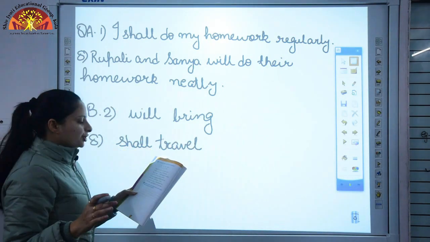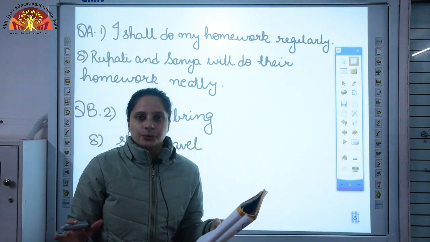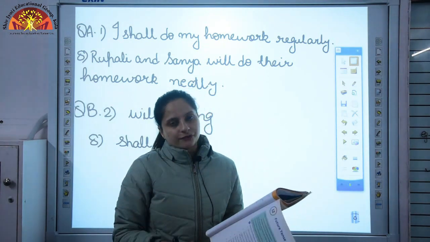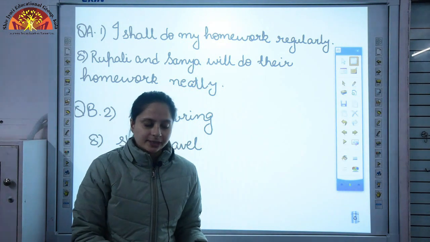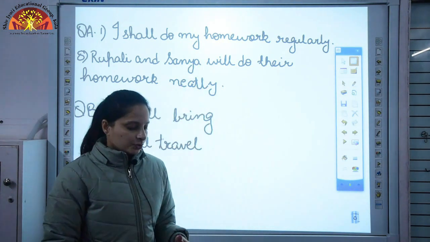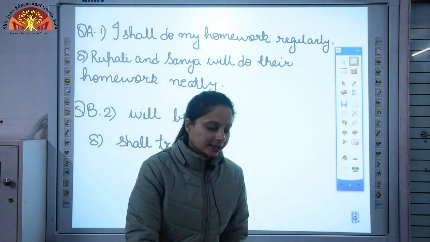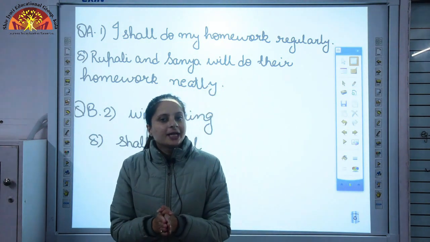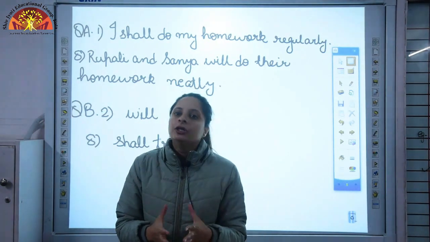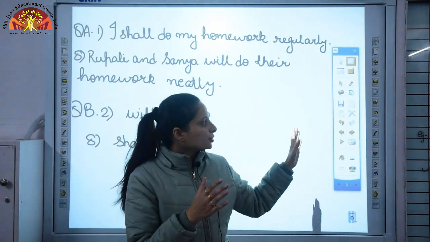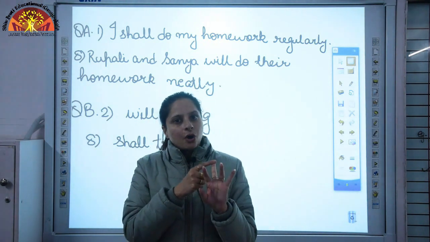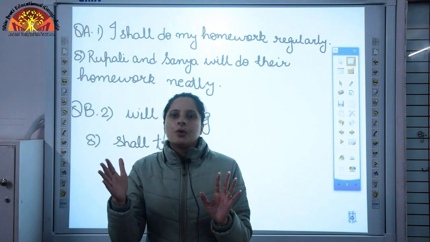Okay, I shall travel all around the world. Now for both the exercises, children, rest of the blanks you can try it yourself and check from the PDF which will be sent to you. So today we learnt about future tense. Future tense describes the actions that are expected to take place in the future. I told you the structure of the future tense: subject plus will or shall plus the first form of the verb.